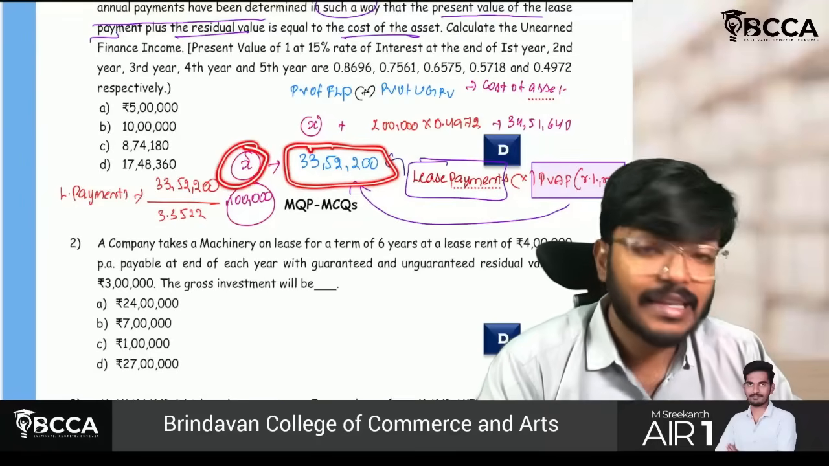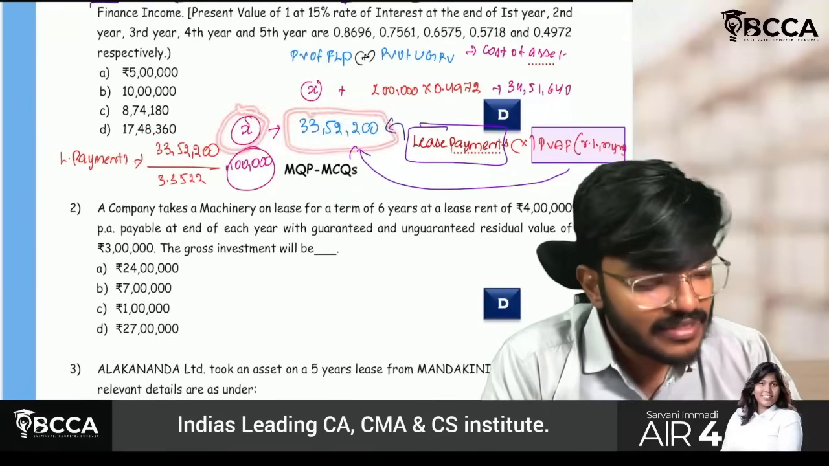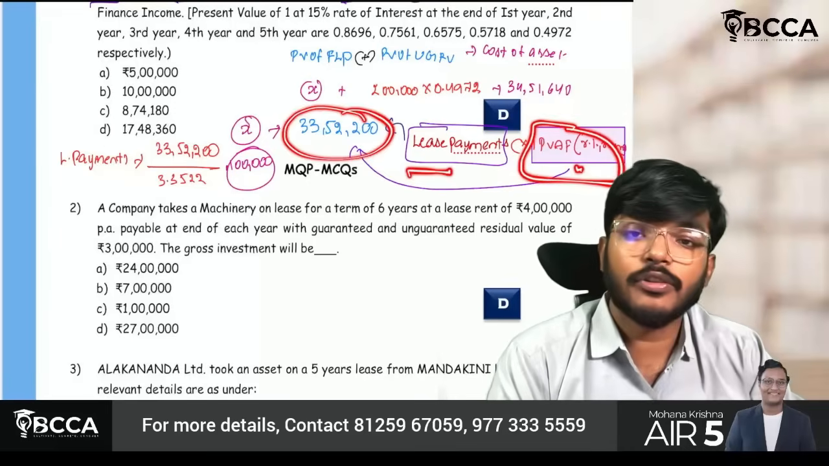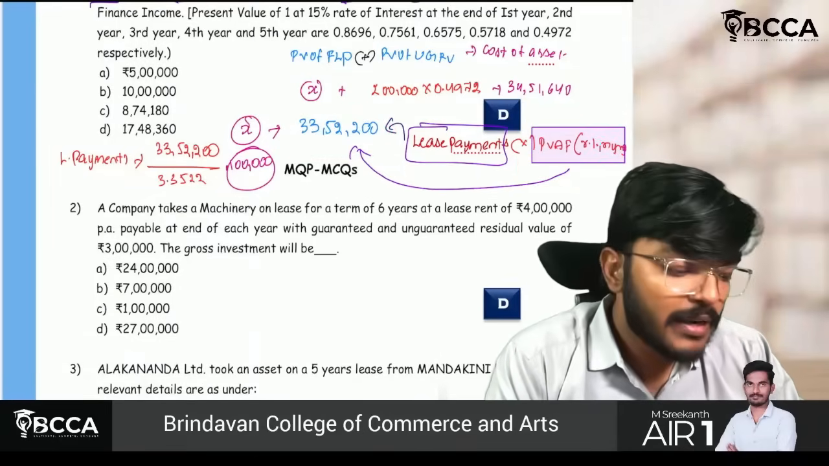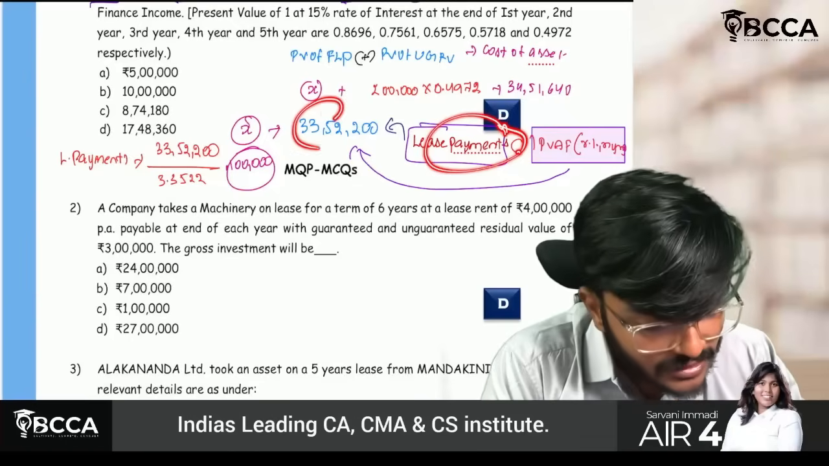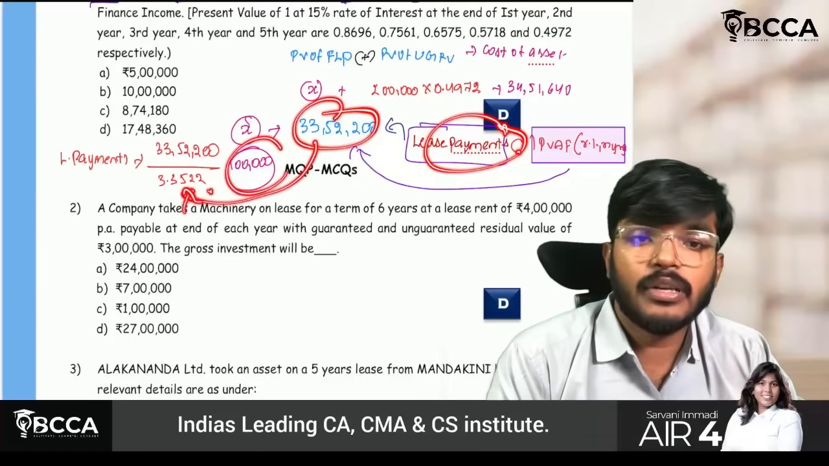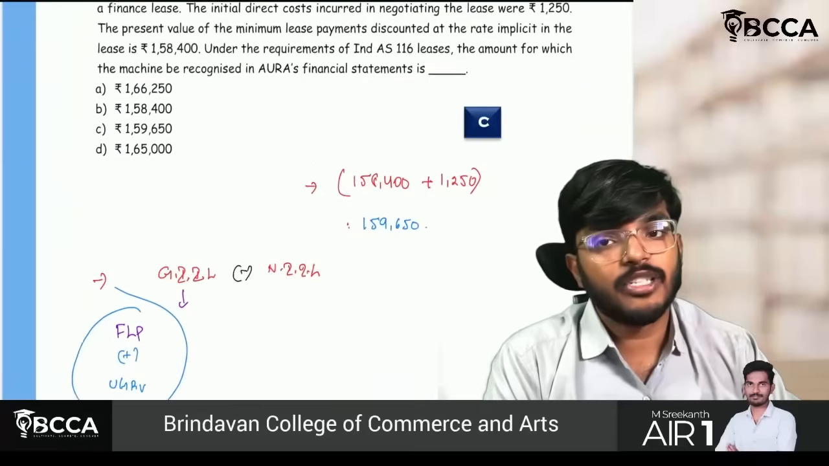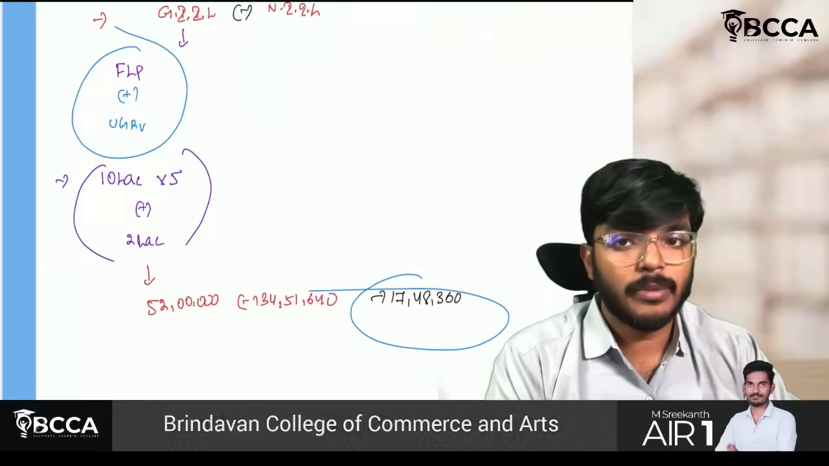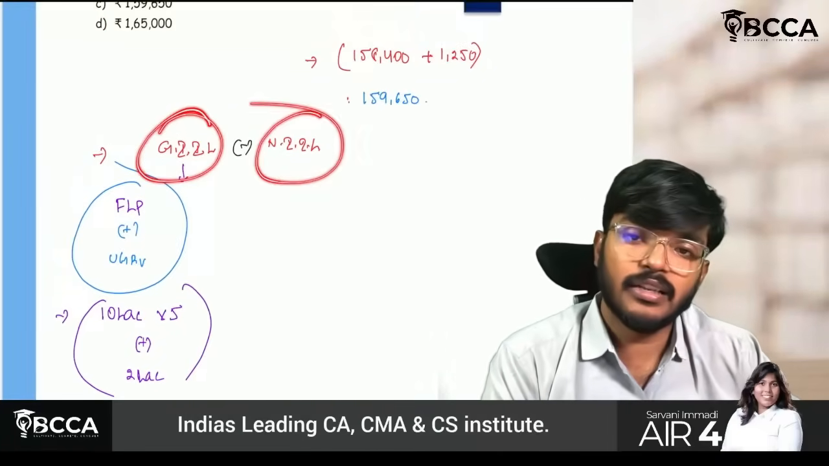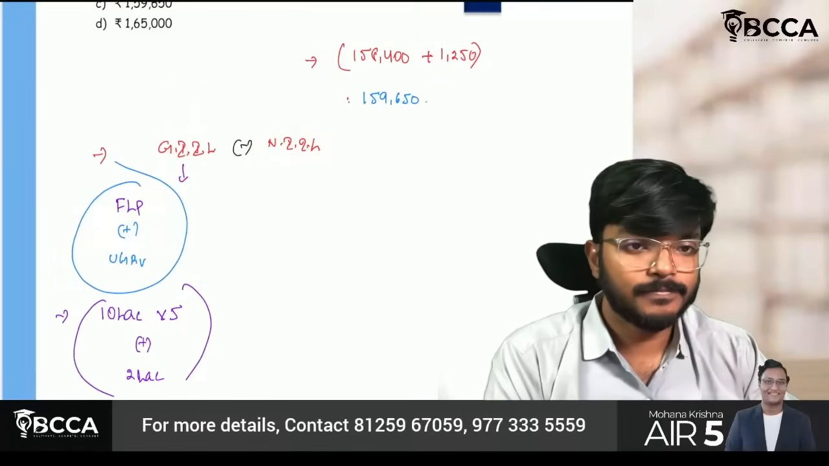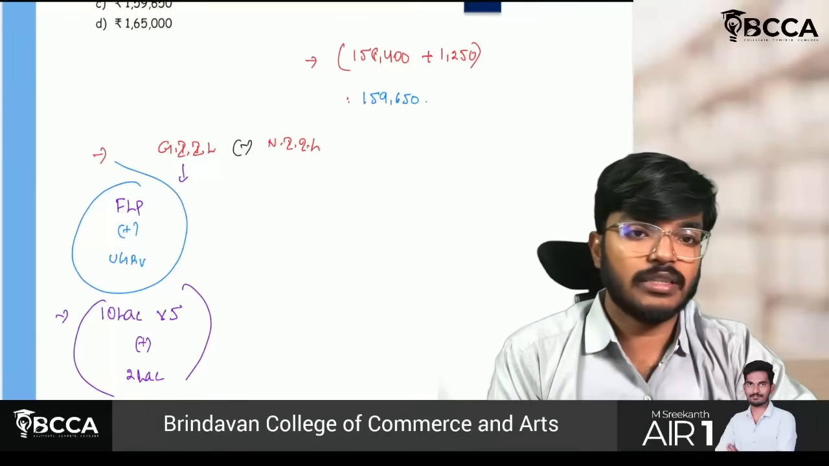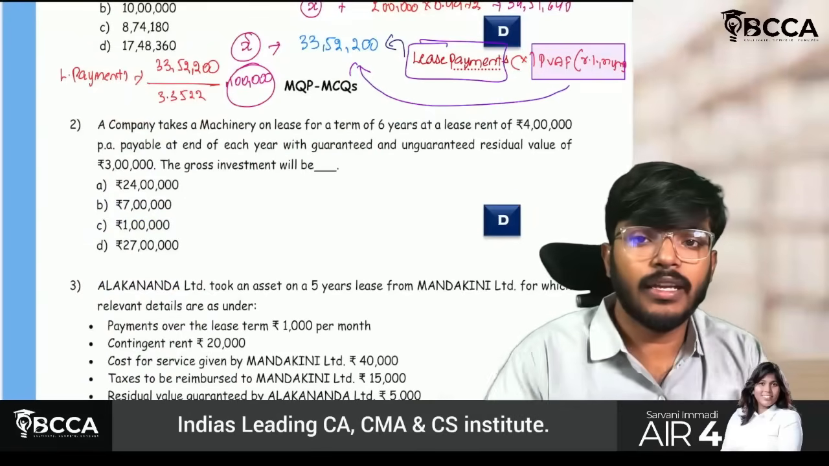But this is not the yearly value. This is the present value, which means lease payments into present value annuity factor. If I do, I will get this 33,52,200. Understood? But I want the lease payments. Therefore, I have divided this amount by the present value annuity factor. Therefore, it comes to 1 lakh. They are asking us to calculate the unearned finance income, which will come like this: gross investment in lease minus net investment in lease. Okay. Just watch the video once again. Just get proper clarity on this question.